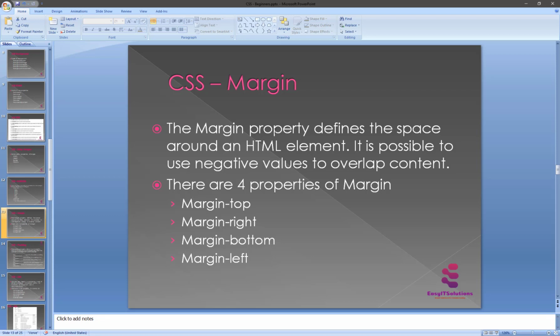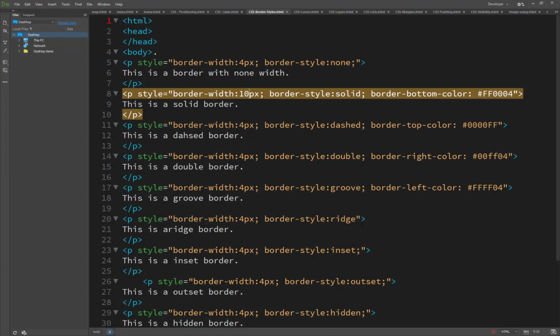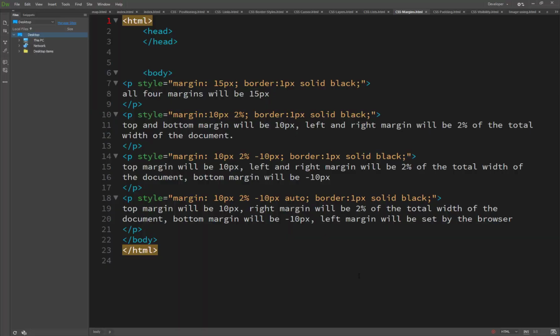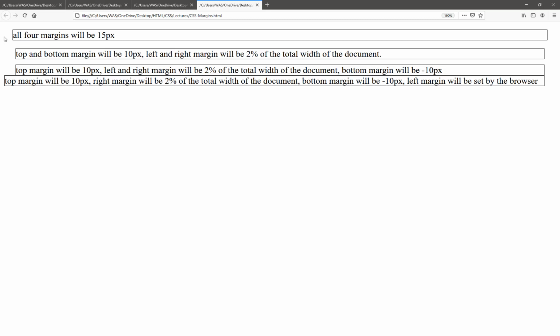So we can understand in detail when we look at our margin property. This is the margin, and we will understand more when we take the introduction about the margin. As I told you, the margin defines the spaces around the HTML element, and this is the HTML body. All four margins will be 15 pixels.